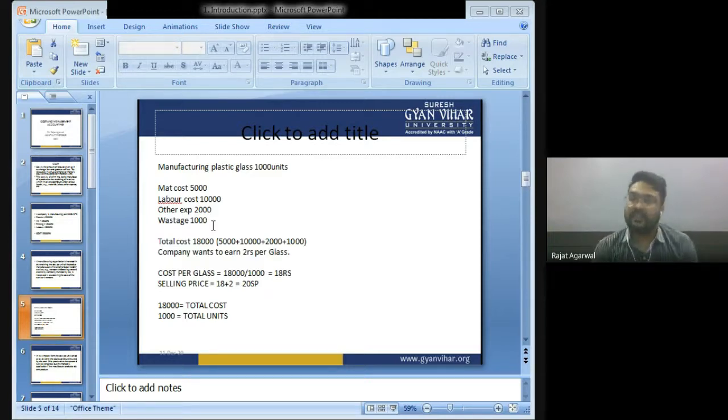Because through costing we will get to know cost per unit, and as long as we do not know the cost per unit we cannot decide the selling price. In this example we get to know that to manufacture 1000 glass the total cost is 18,000. The company wants to earn rupees 2 per glass. So the company first of all calculated cost per glass, that is 18,000 divided by 1,000, rupees 18. Cost per glass is 18 rupees. Now, if a company wants to earn rupees 2 per glass, then selling price will be 18 plus 2, that is 20.